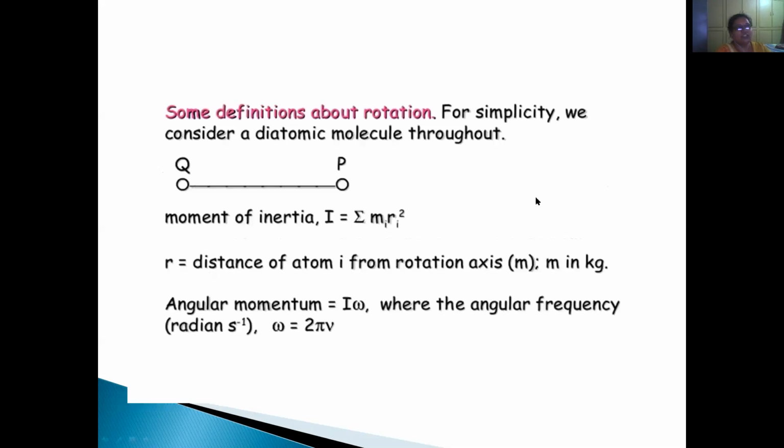Now some definitions which we should know about rotation. As you know, moment of inertia will be there when it is rotating. The formula of moment of inertia is I = mr^2, where r is the distance. Angular momentum is I omega, where the angular frequency omega is equal to 2 pi nu. All these equations you know already, right? It is just the repetition part. You just have to think of it.